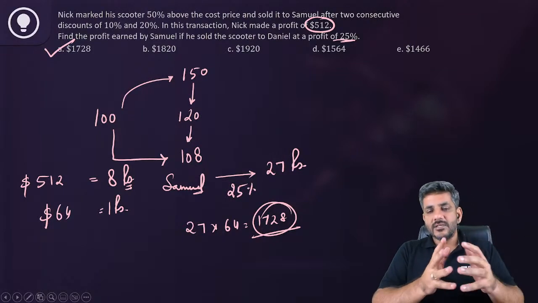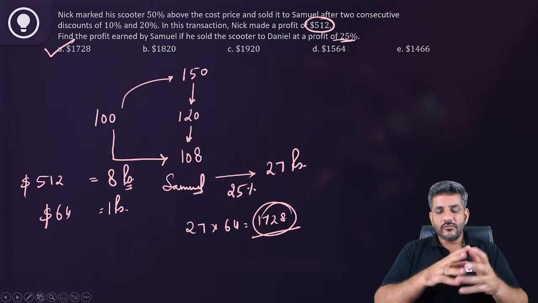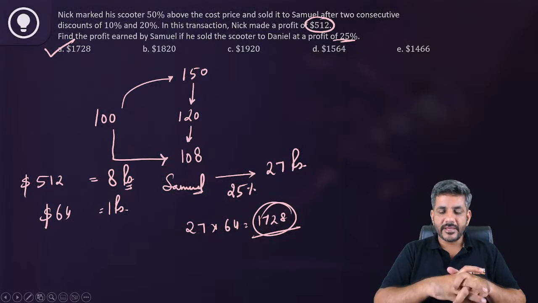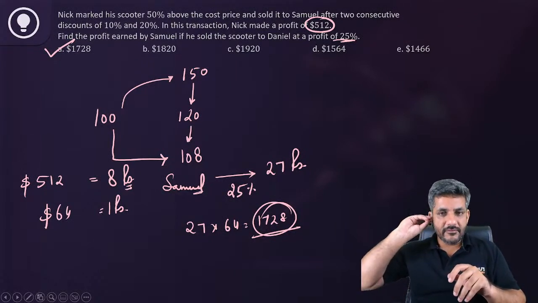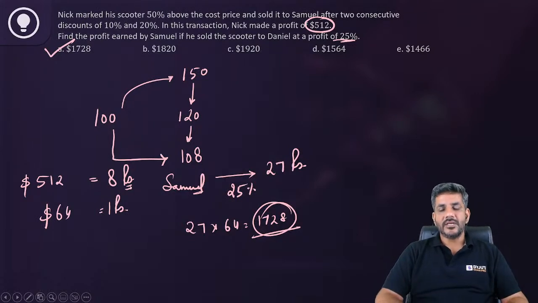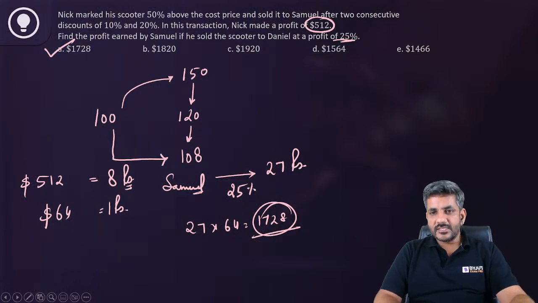If 100 to 108 is $512, then the profit of 27 on 108, how much is that? This is what the question was asking. So if 8 is equal to $512, then 27 is equal to how many dollars? That was the particular question which was asked, right? So it was another simple question. I'm sure that all of you have understood. So we'll move on to the next question.